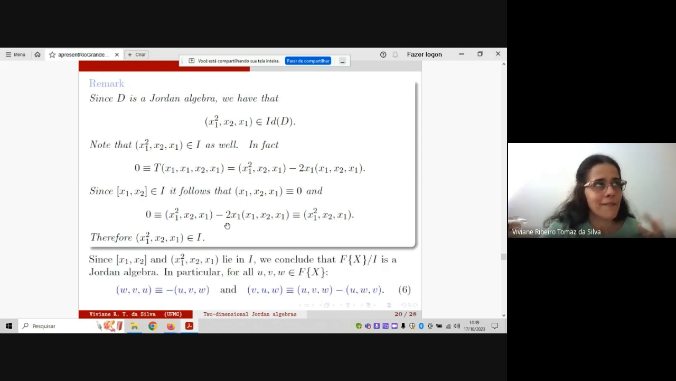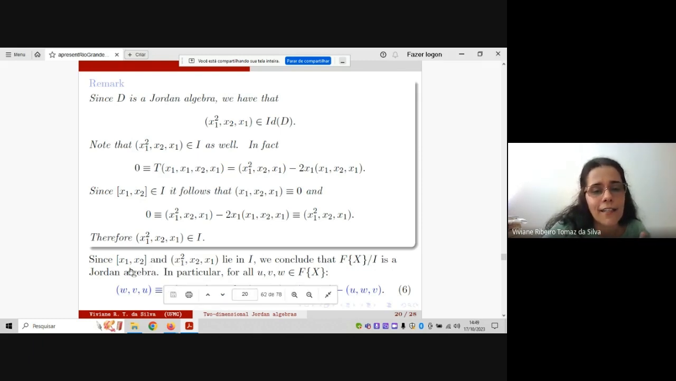Okay, I'm saying about identity, but also it is an equivalence with I. This is important because we have seen that the commutator and now this polynomial both of them lie in I. And then, if you take the quotient, the quotient is a Jordan algebra. And if it is a Jordan algebra, then it has these two properties here, okay?